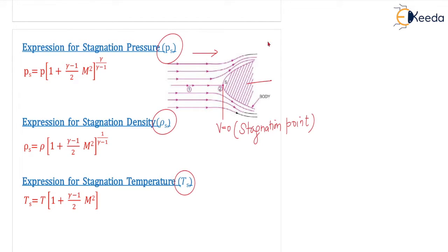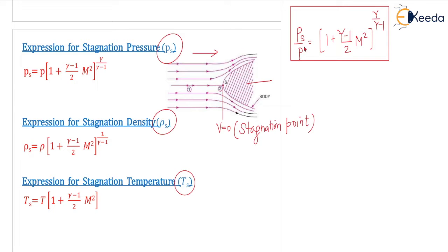So we have this relation, P by Ps. Now Ps by P equals (1 plus (gamma minus 1) by 2 into M squared) to the power of gamma by gamma minus 1, where M is the Mach number. This is the equation generally we follow for finding the value of stagnation pressure, correct? So Ps is the stagnation pressure, P is the local pressure, Ps equals P times (1 plus (gamma minus 1) by 2 M squared) to the power gamma by gamma minus 1.